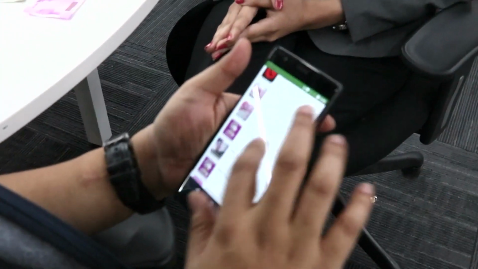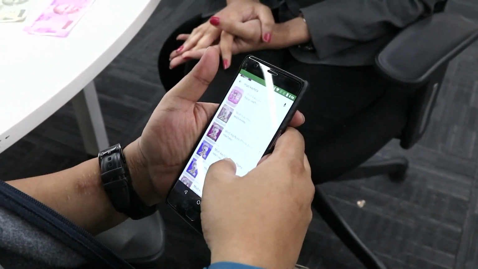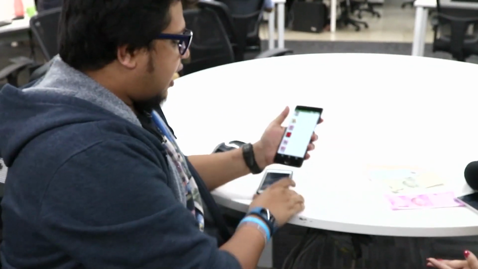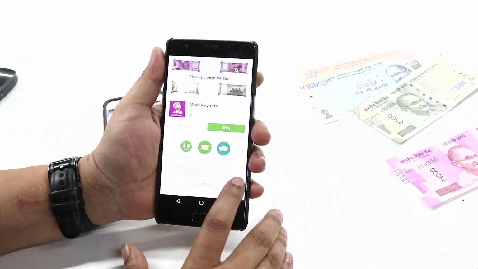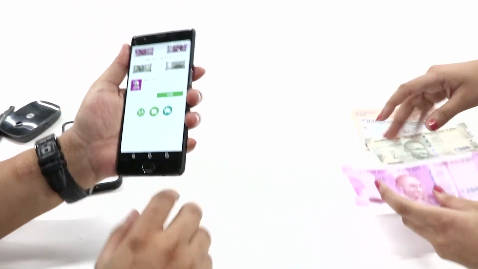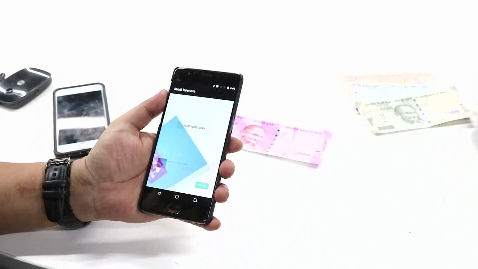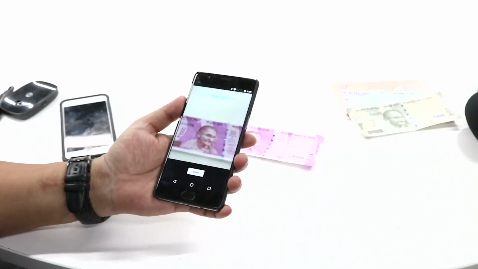So there are quite a few, about 20 apps with the same keywords like Modi Keynote. And some of the developer names are not so tasteful. All of these do claim that they are prank apps. The one that we have installed, the app description clearly says that it's for fun and entertainment purposes only. So let's try what happens if we install this app and scan one of these new notes. Sure. Once the app fires up, there are a lot of ads that come on, and let's try the note scan.